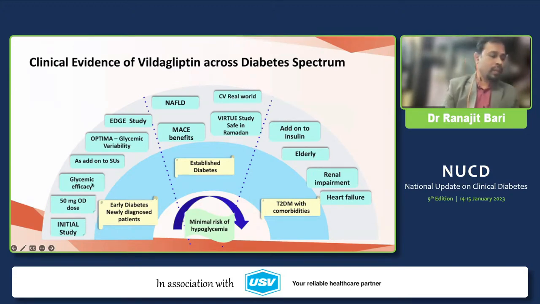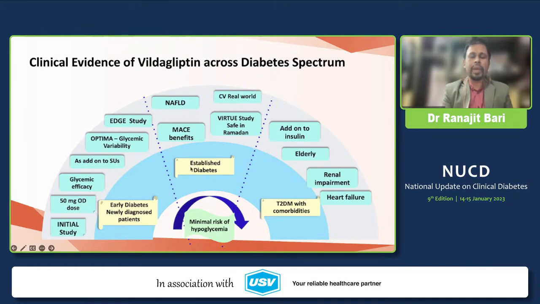The OPTIMA control study is for patients with sitagliptin head-to-head with vildagliptin on insulin, to see the glycemic variability.